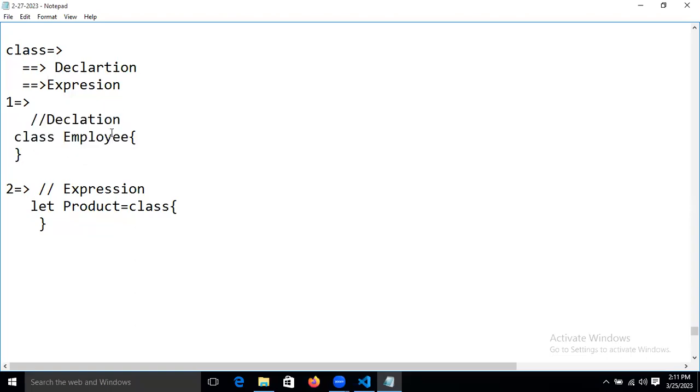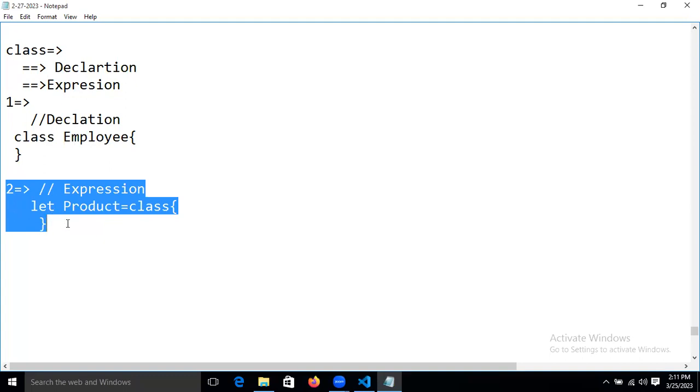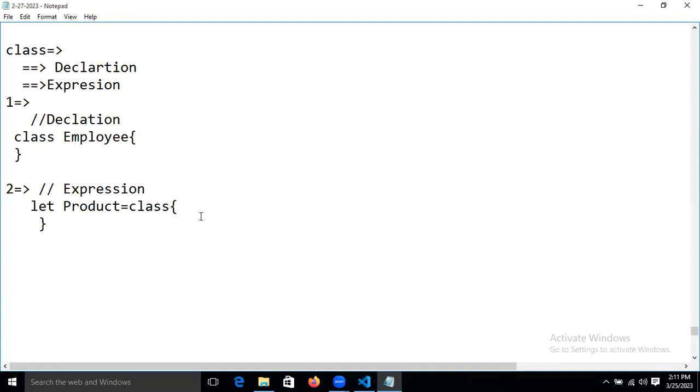See, guys, at runtime, or dynamically, if we want to change the behavior of a class, we use the expression type. With the declaration type, if we want immutability in the behavior of the class, meaning I don't want to change anything, once we declare the class it should be fixed, then we use this declaration type.